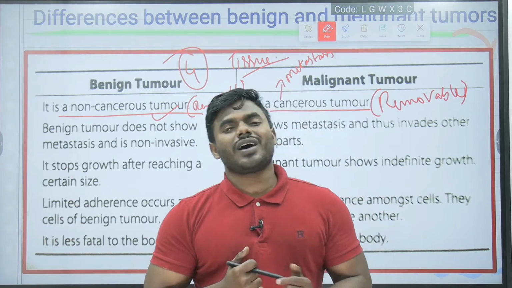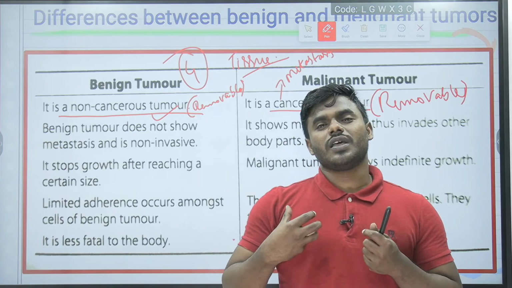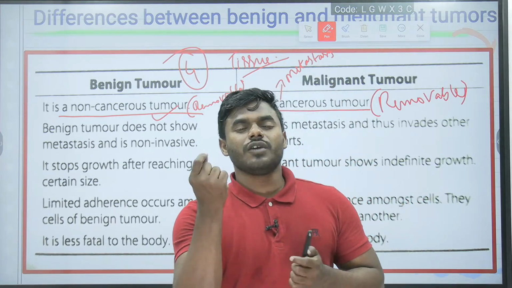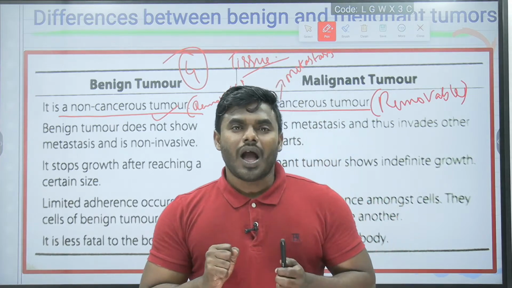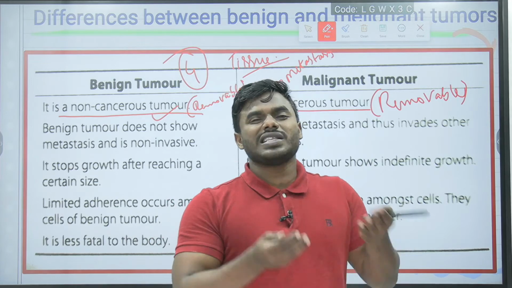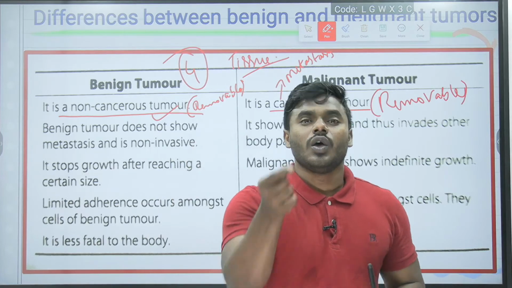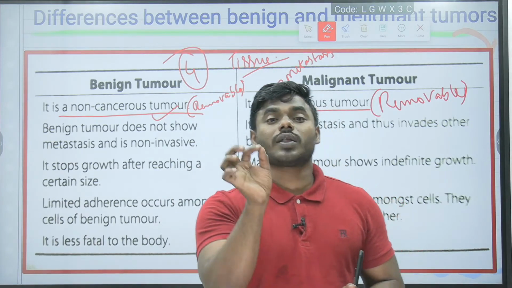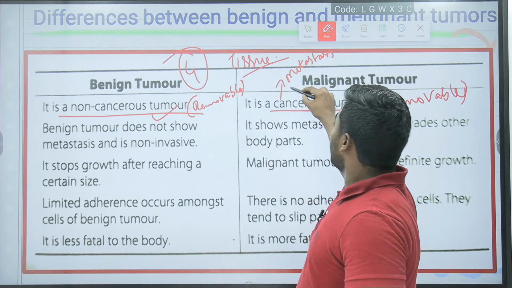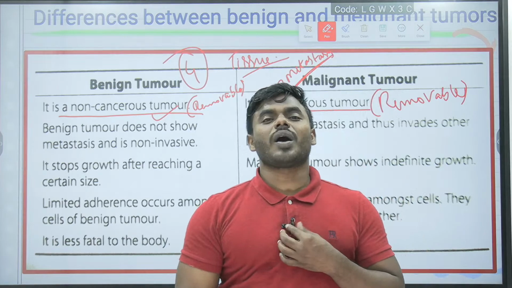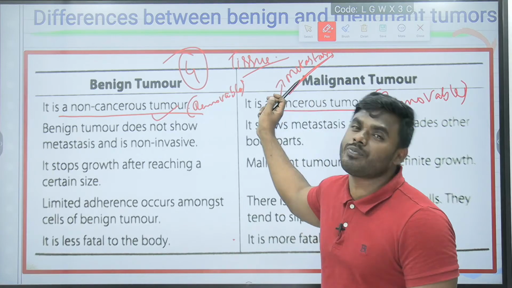See, there was a question asked in the CSIR exam. A person was diagnosed with stomach cancer and he was treated successfully with radiation and chemotherapy. After 6 months, once again a tumor appeared in his pancreas. This is the 4-mark question they asked: which of the following statements is the most suitable? Obviously, the tumor from the stomach went to the pancreas. It has shown the process of metastasis.